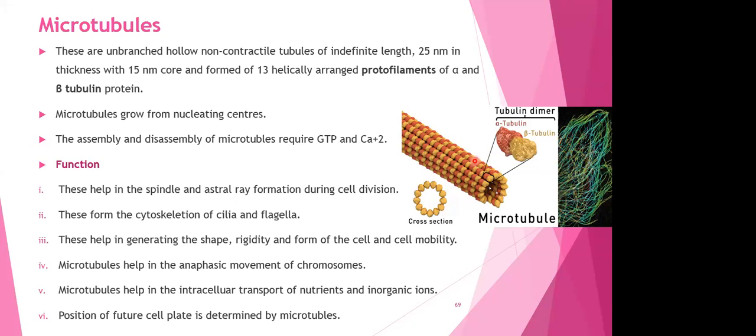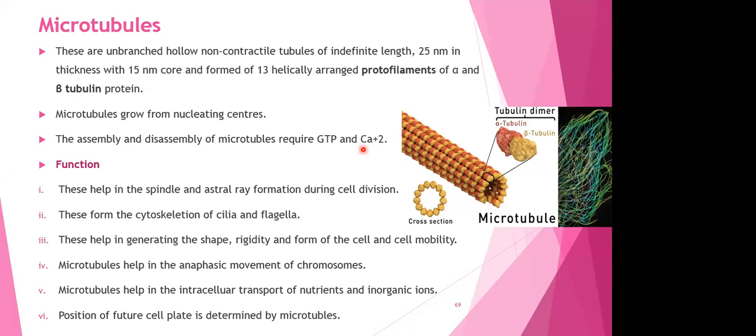Okay. Microtubules grow from nucleating centers. So generally these microtubules arise from the center near the nucleus. The assembly and disassembly of microtubules require GTP and Ca2 plus. Okay, so you know what is GTP? We have already done it in respiration, and it also requires calcium ions, right?